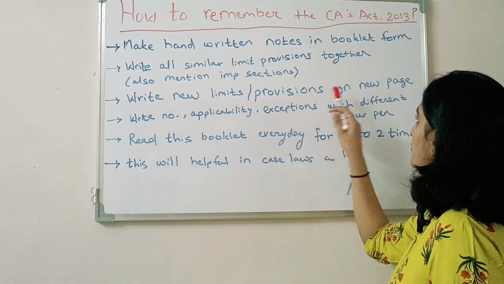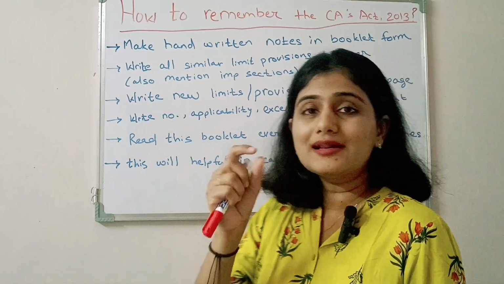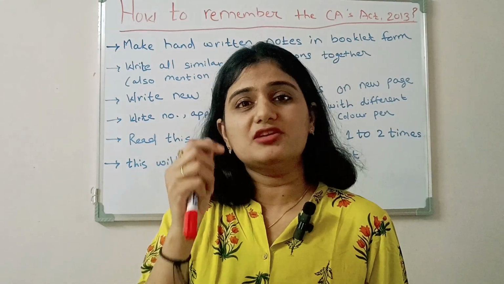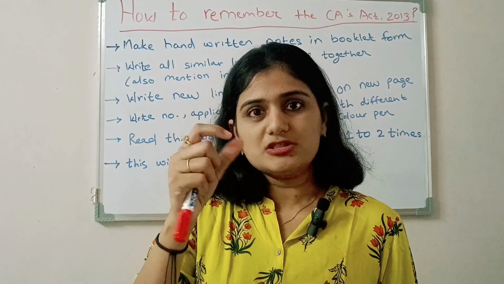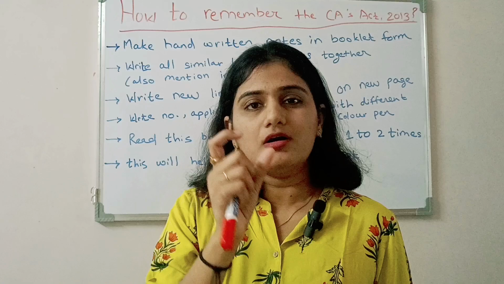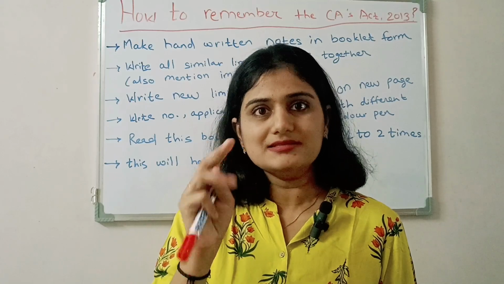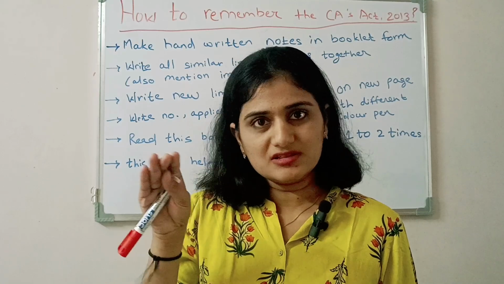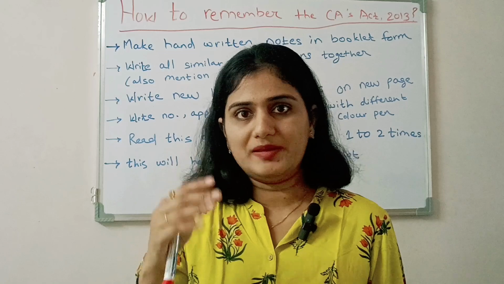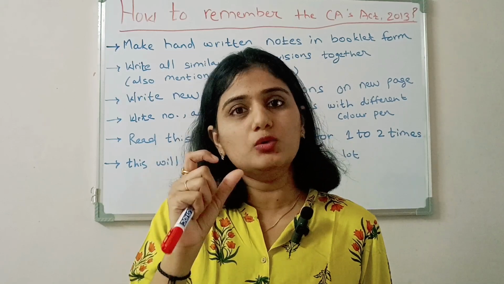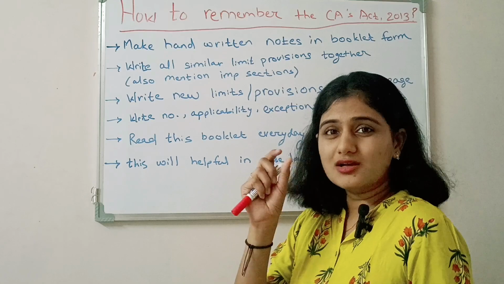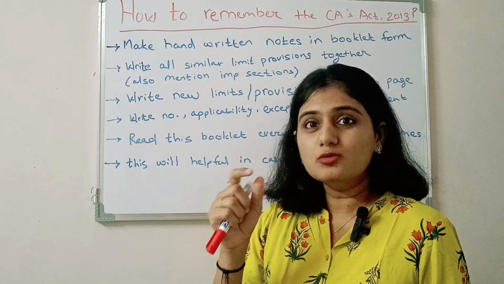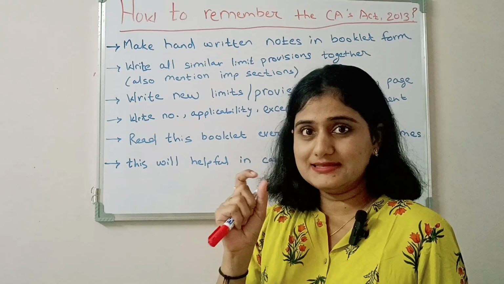Write each new limit or provision on a new page. Don't write one after another on the same page. Even if there is space left, leave it. Write every provision, every applicability, on a new page. If one provision requires 2 pages, or say 1.5, then leave the remaining space and start with a new page. Every new provision, limit or applicability should be on a new page. This is a small thing which will help you remember things easily.